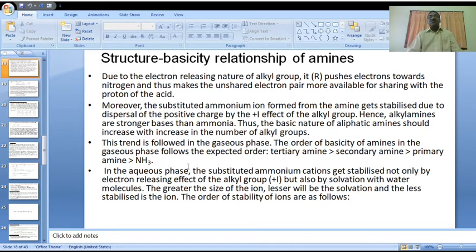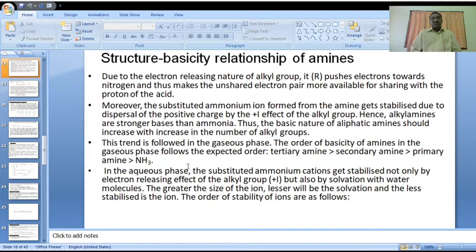This is the order of basicity in the gaseous phase. But we are expecting this only based on the plus I inductive effect. Based on other effects, the order of basicity may be changed.